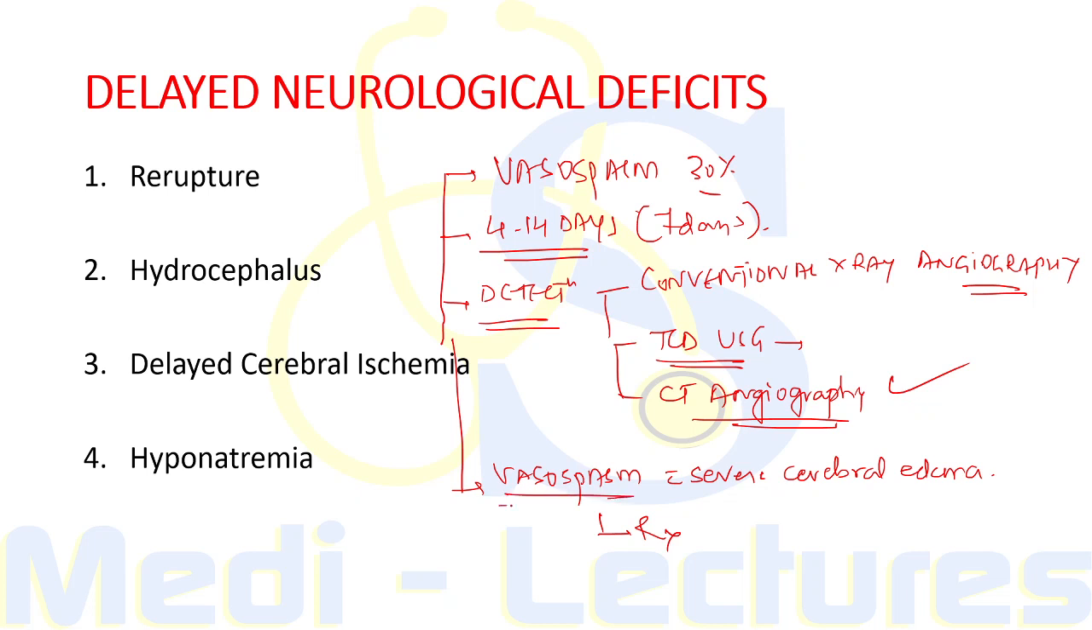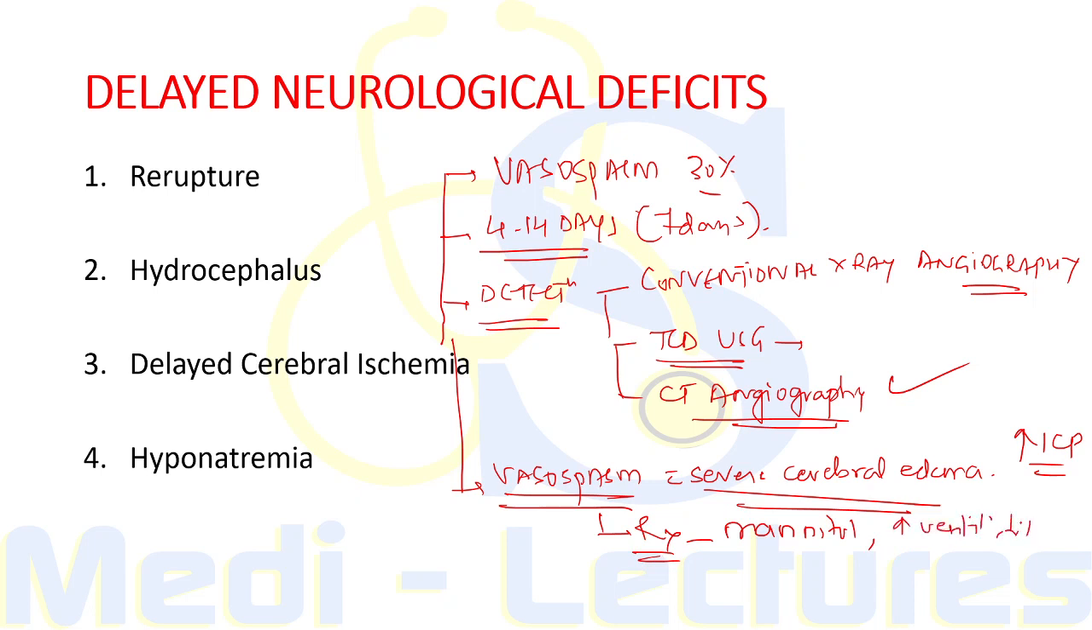Now, if the vasospasm is present along with severe cerebral edema, it will increase the intracranial pressure and will decrease the cerebral perfusion. So for this, we have to treat this condition by mannitol, hyperventilation, hypothermia, and for intractable cases, we can also use hemicraniectomy to relieve the pressure. So this was about the delayed cerebral ischemia.